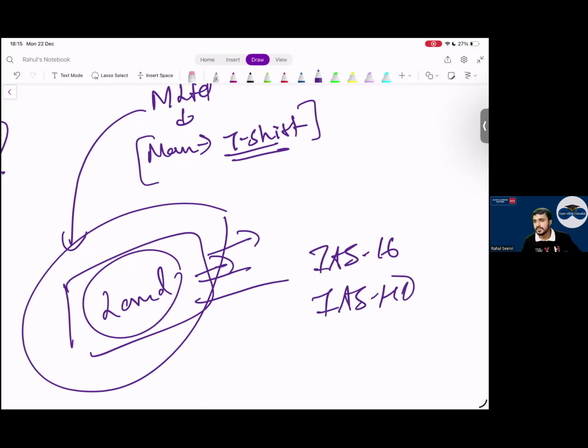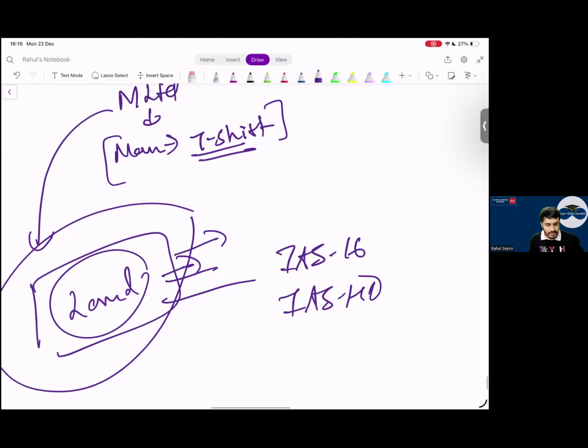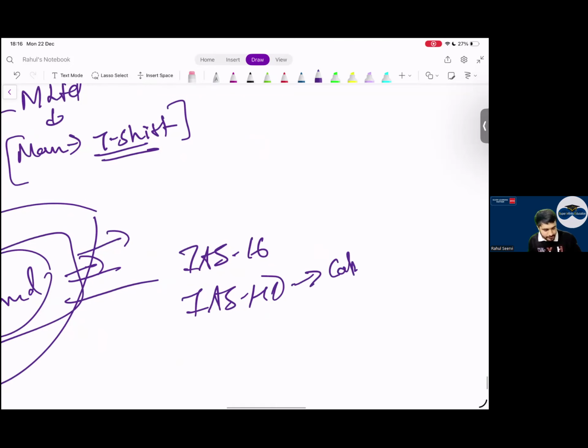Sir, IAS 40. Others? IAS 40. Aravind is also saying IAS 40. Everyone will say IAS 40. Can I say the intention was what? Was the intention to use in the business? Or was it to make money out of this by selling it? Capital appreciation. Yes, sir. I hope this is clear to everyone.